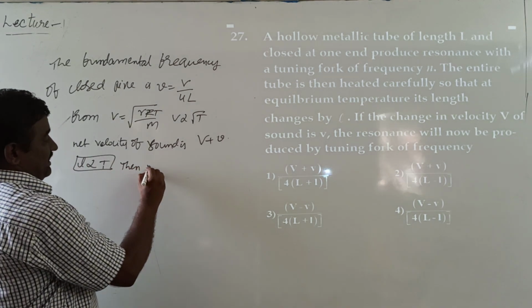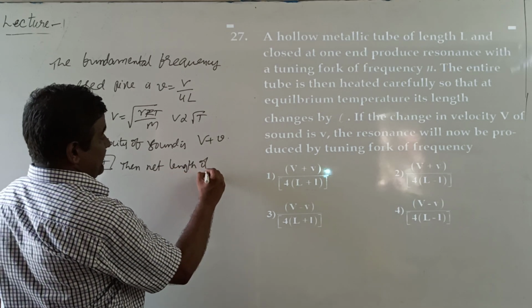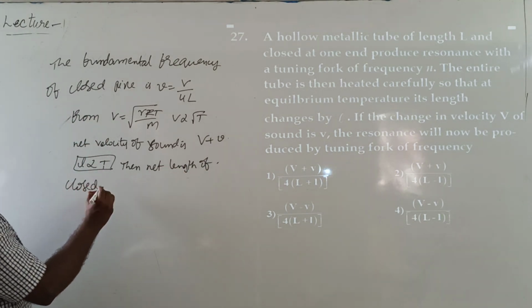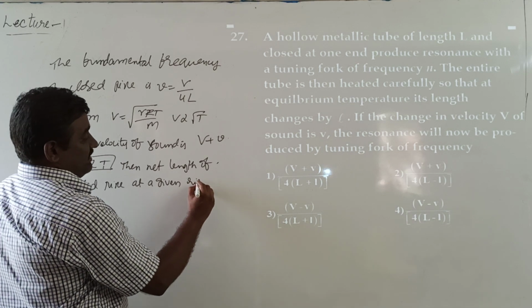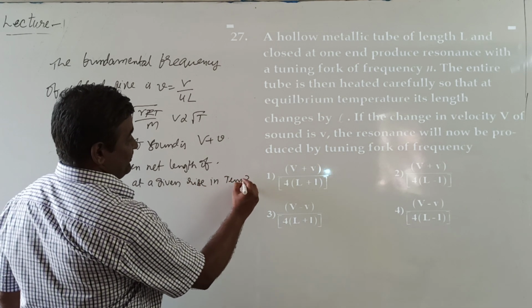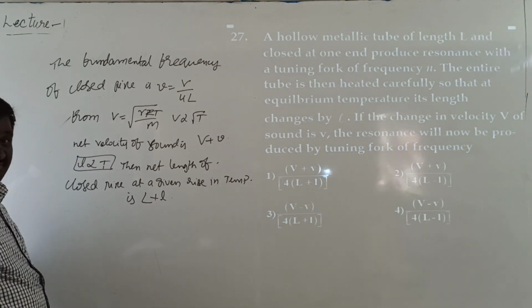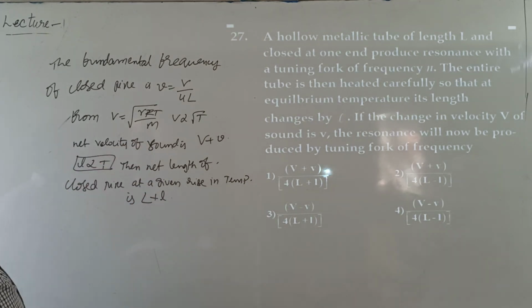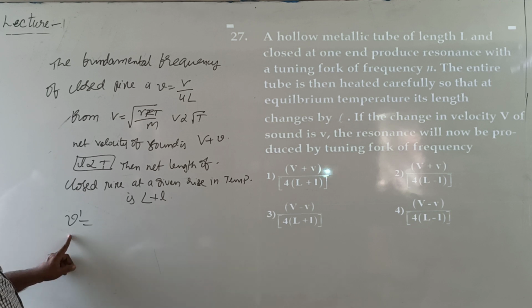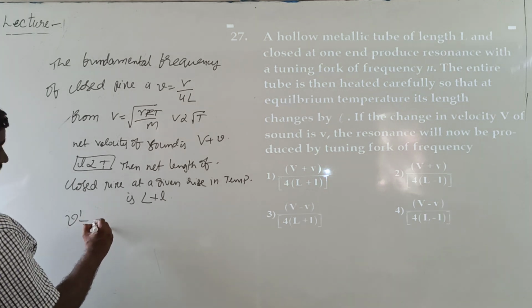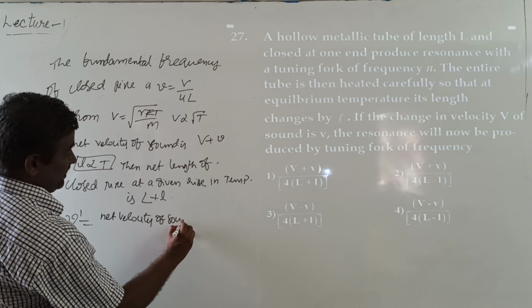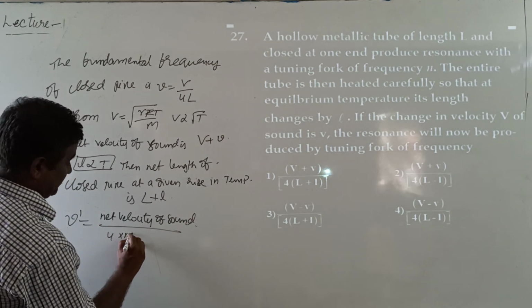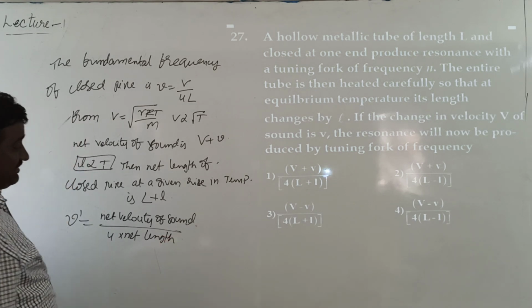Then the net length of the closed pipe at a given rise in temperature is capital L plus small l. At a given temperature, the harmonic or fundamental frequency of a closed pipe is the net velocity of sound by 4 into the net length at the rise in temperature.